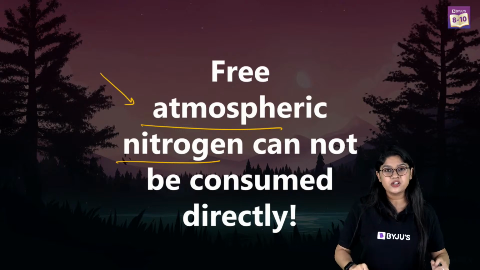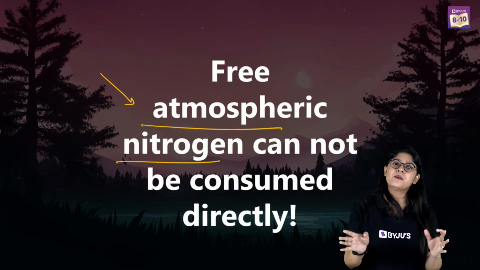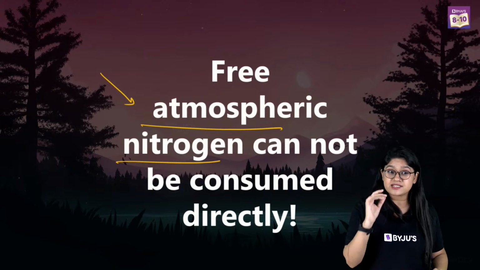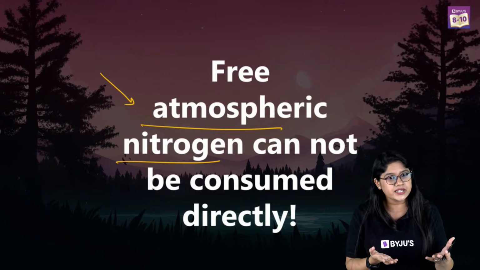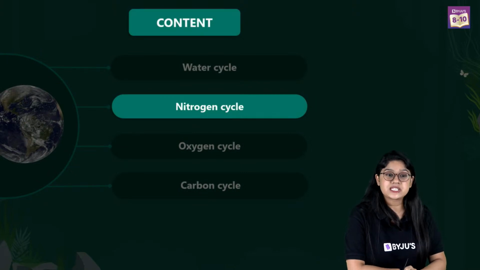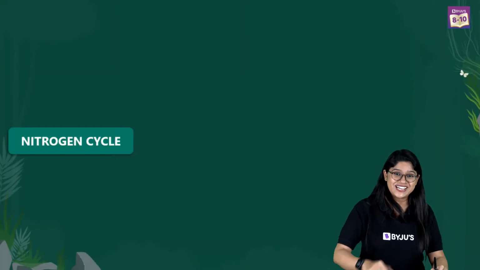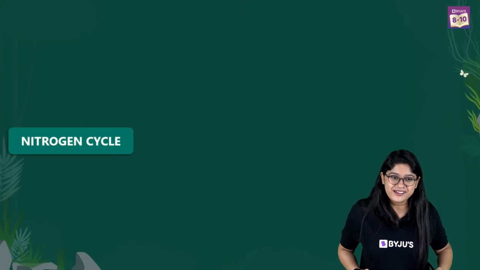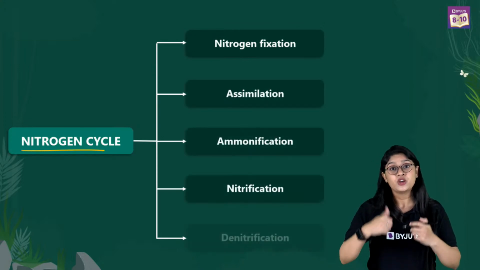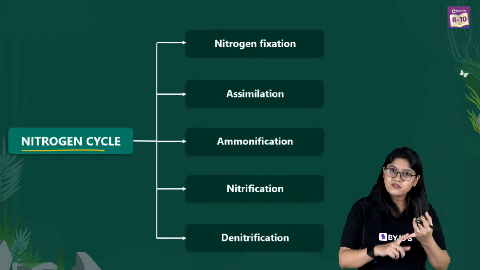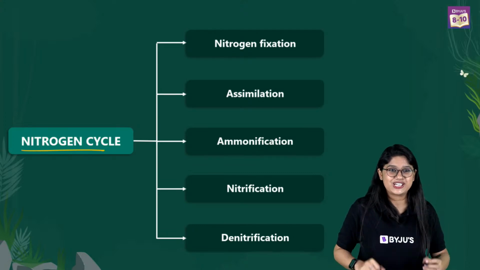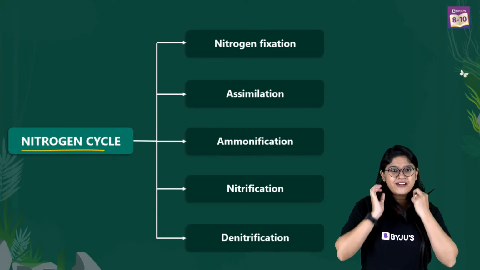What is happening in our atmosphere that we are getting nitrogen easily? I'm sure we have a cycle for that, and I'm sure you have the understanding about the steps because you have studied in class 8th. Let's quickly revise these important steps that we have in the nitrogen cycle. So in the nitrogen cycle we have these 5 important steps. First we have nitrogen fixation, then assimilation, ammonification, nitrification and denitrification.